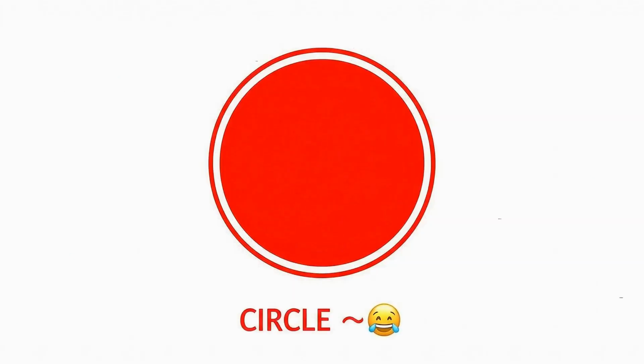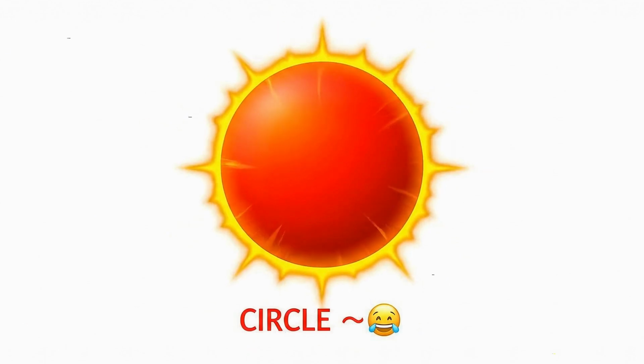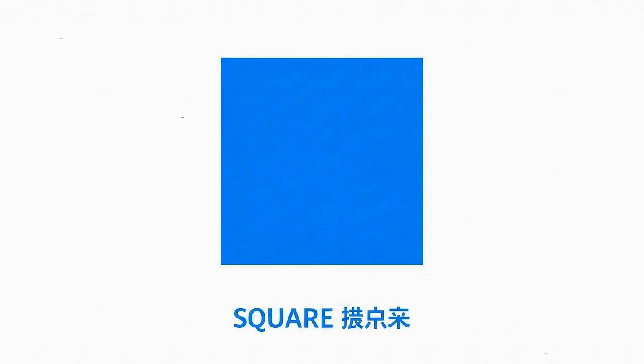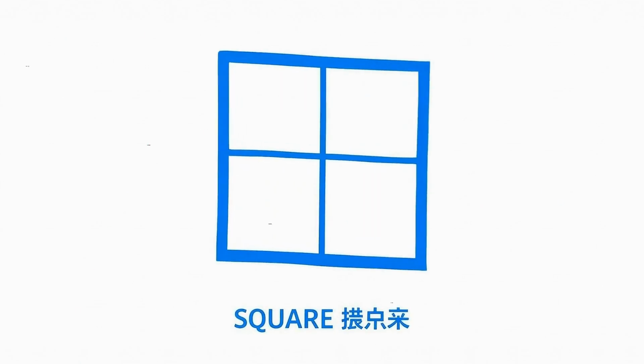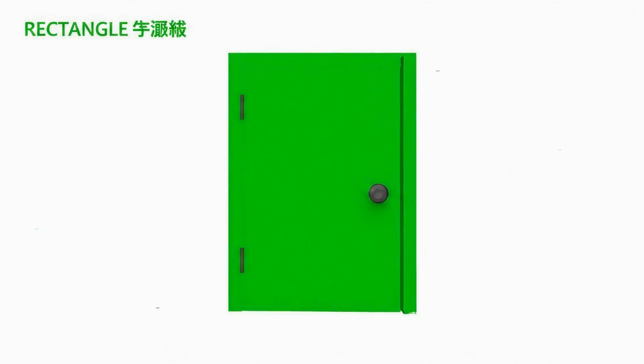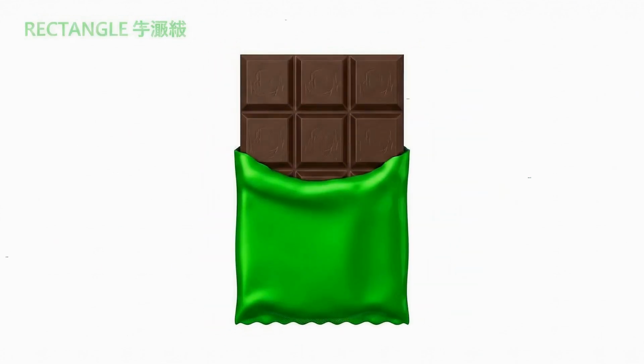This is a circle, round and round, like a ball or the sun. Here's a square, 4 equal sides, like a window or a box. Rectangle, 2 long sides and 2 short sides, like a door.